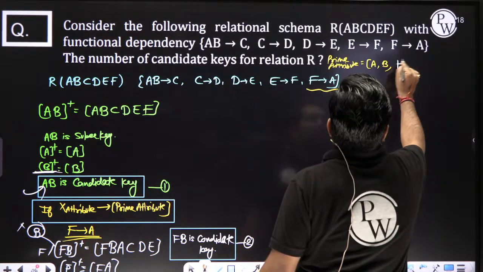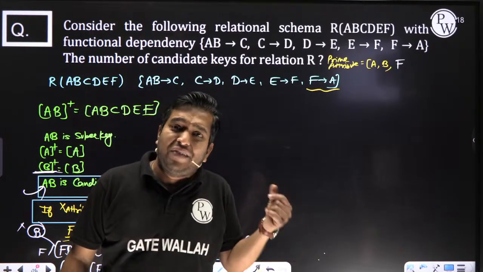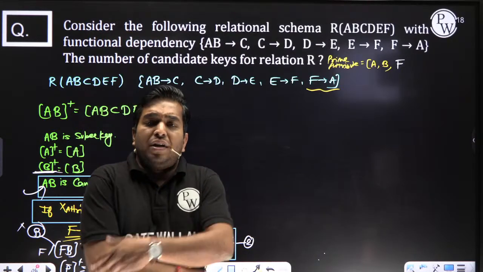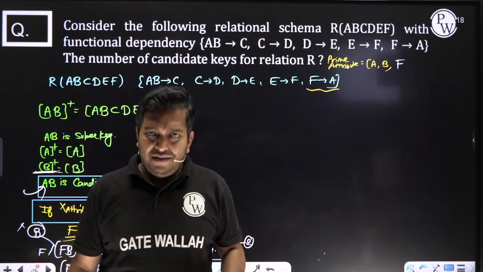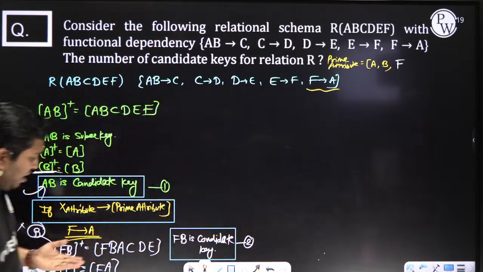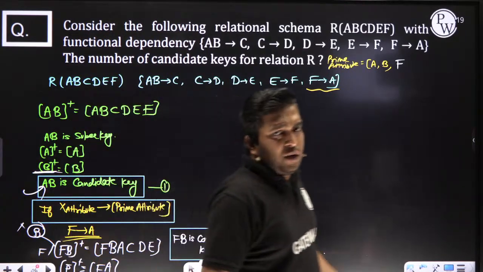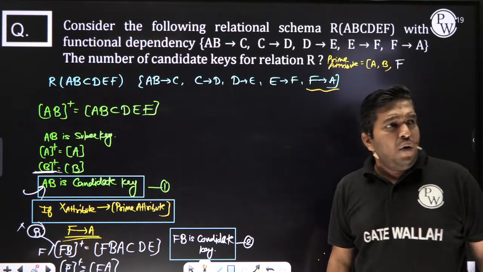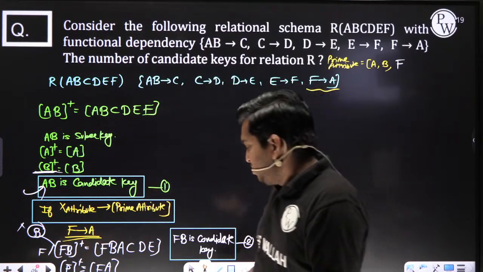Here F will be a prime attribute. When you went to the bank and said you forgot your account number, what did they ask? Name or Aadhaar, name or PAN card, name or voter ID, name or registered mobile number. Are you getting my point? From FB you are getting each and every attribute. Take the closure of FB, then you get every attribute. Then how can you say only AB is a super key? Children, there are multiple candidate keys. AB is not the only candidate key.